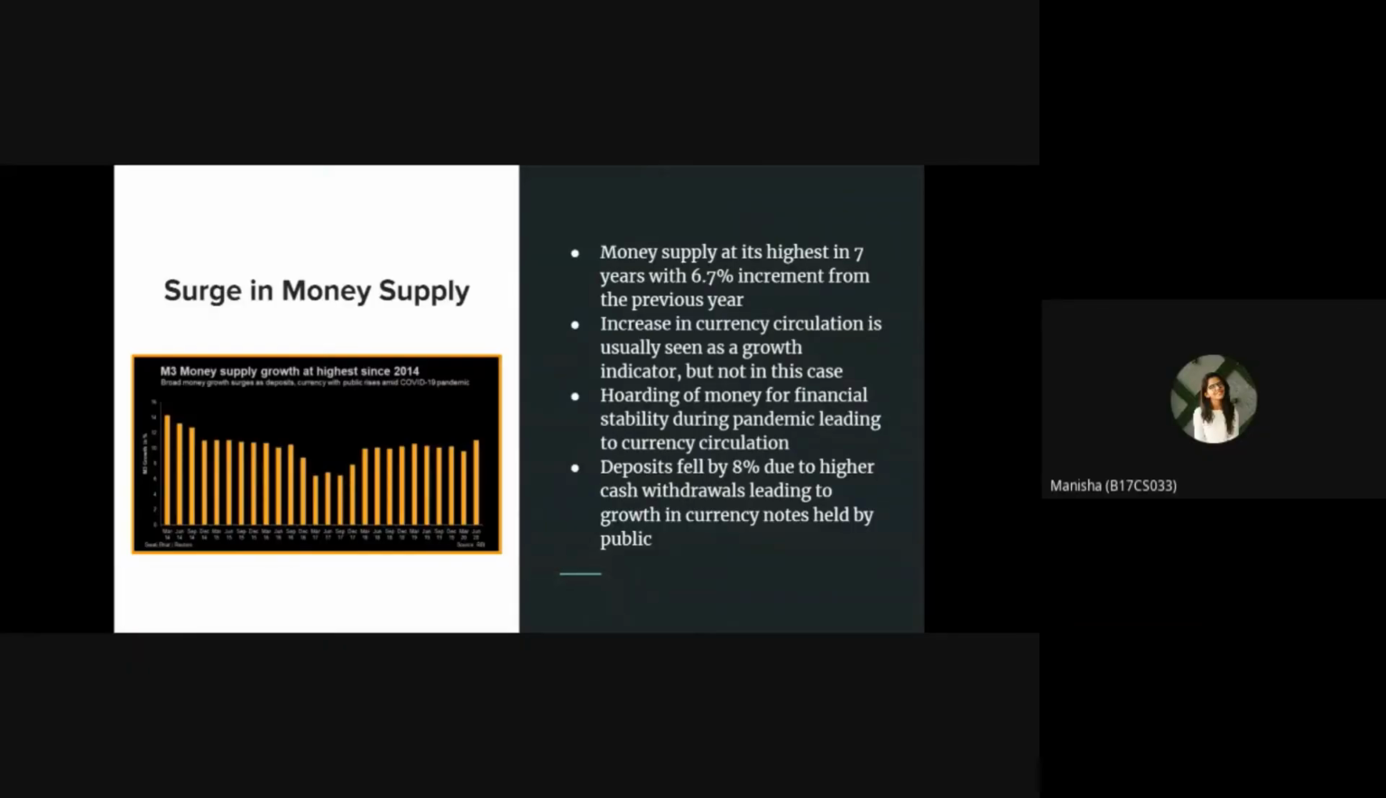Surge in money supply. A surge in money supply has been observed during the pandemic. In fact, it has been the highest since 2013, with an increment of 6.7% from the previous year. Rise in money supply is usually seen as an indicator of growth in consumption and business investment, but it is highly unlikely in this case. It rather reflects a recent increase in cash withdrawals by people to safeguard themselves against salary cuts, job losses, etc. Savings and current deposits fell by 8% as people are trying to hoard money, leading to growth in currency notes held by the public and a surge in currency circulation.